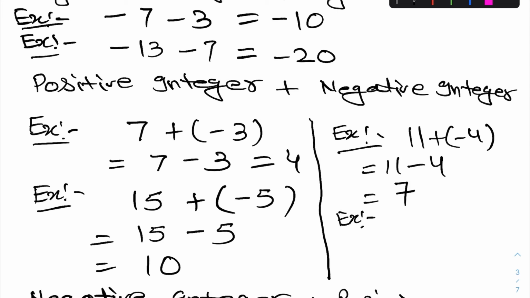Take one more example. 7 plus minus 11. So what you get from here, 7 minus 11, just subtract both the numbers and what you get, 4 and put the sign of bigger value. Okay, so here we will put negative.